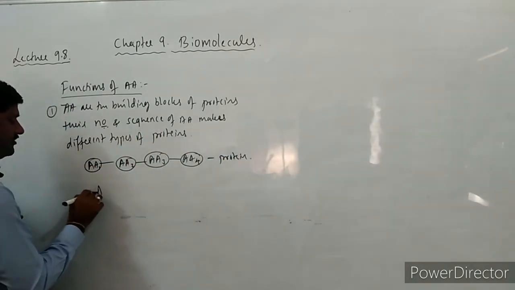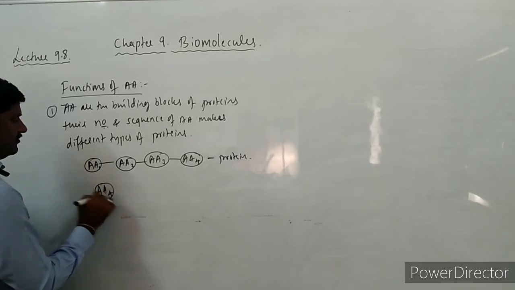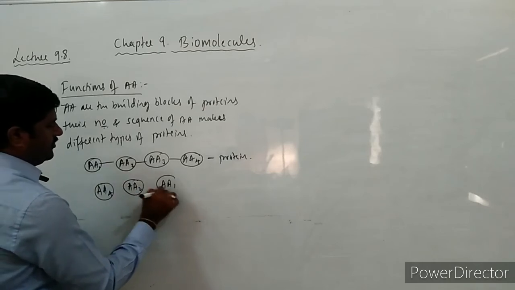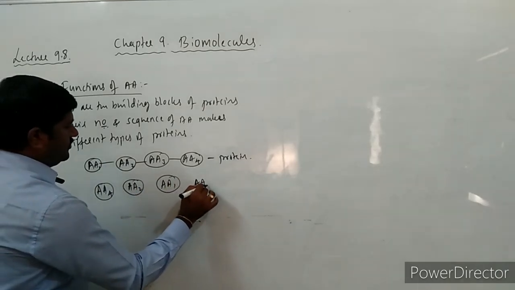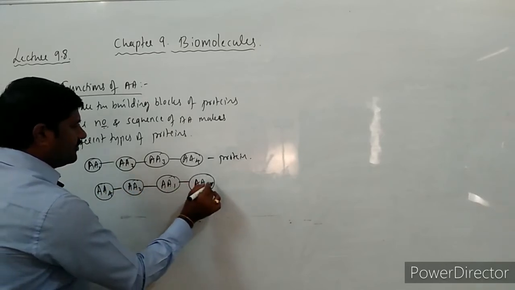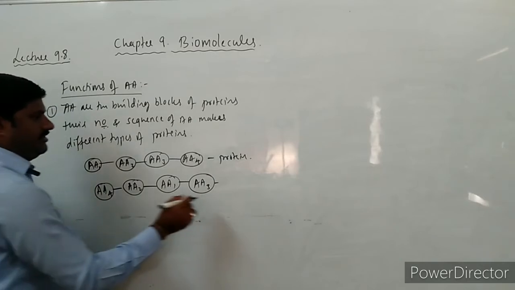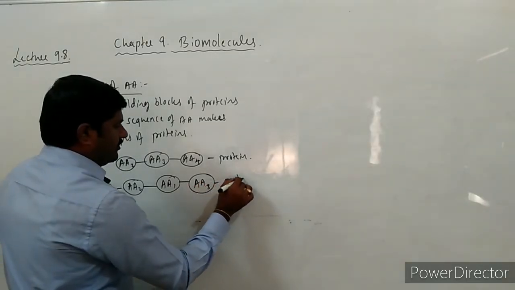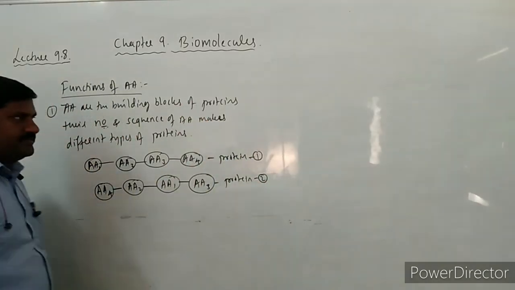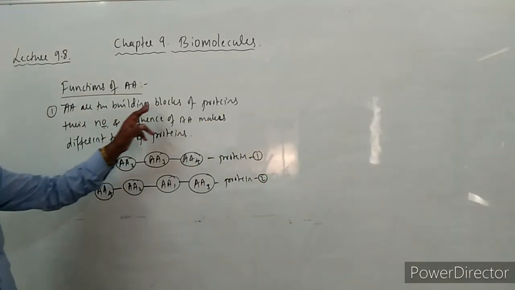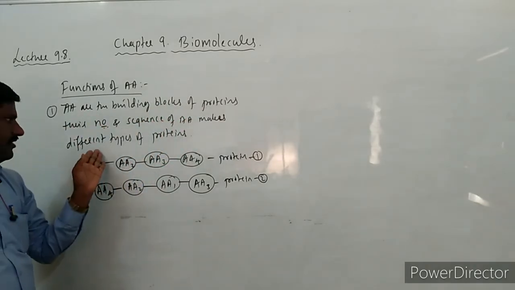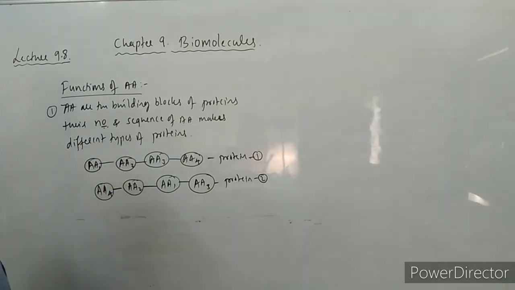Their sequence also matters here. Amino acid 4, amino acid number 2, amino acid number 1, amino acid number 3. See the sequence. The sequence of these amino acids has been changed. This forms another protein, protein number 2, while the earlier one is protein number 1. So these are the building blocks of the proteins, and their number as well as sequence of amino acids make different types of proteins.